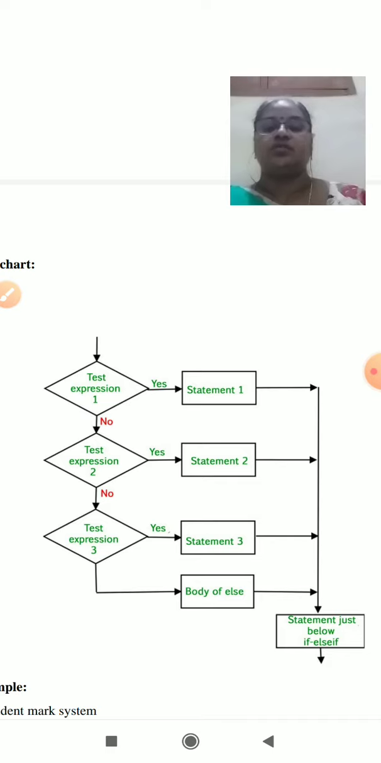Here we have to understand clearly. Test condition 1. Suppose the condition is true, execute statement 1 and come out. Don't check another condition. Only if the condition is false, go for another test. In the second test also, if the condition is true, execute the statement and come out. Suppose there also the condition is false, check another, third condition. If the execution is false, it will check for another condition.